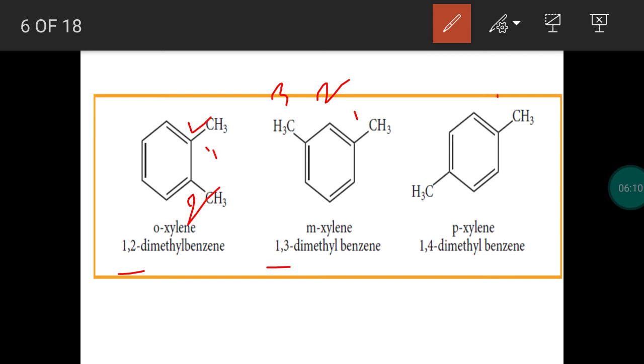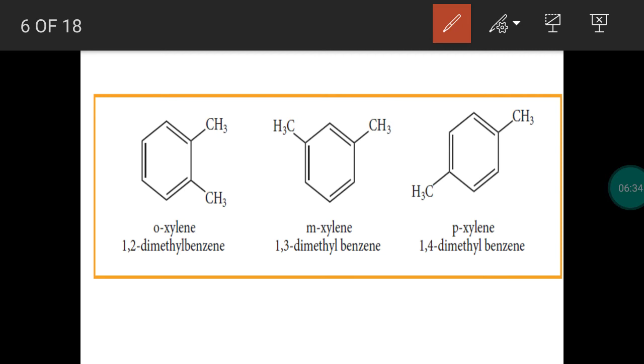Now two methyl groups are in opposite positions, first carbon and fourth carbon. So 1 and 4 are the positions of the two methyl groups, and its name is 1,4-dimethylbenzene. So this is one way of giving the name.